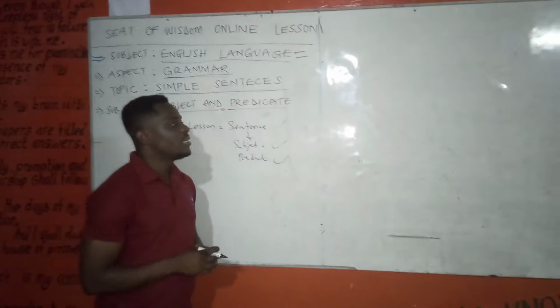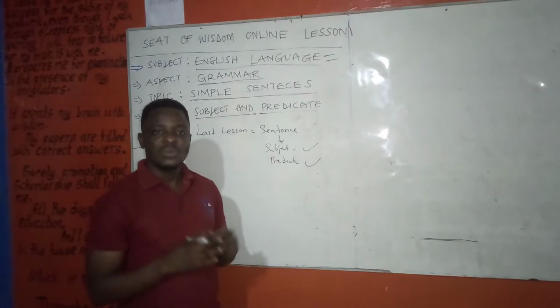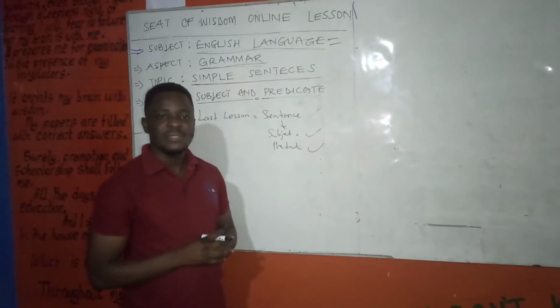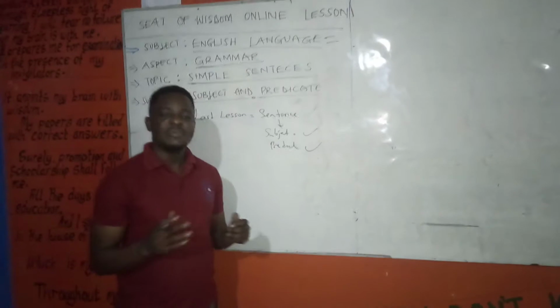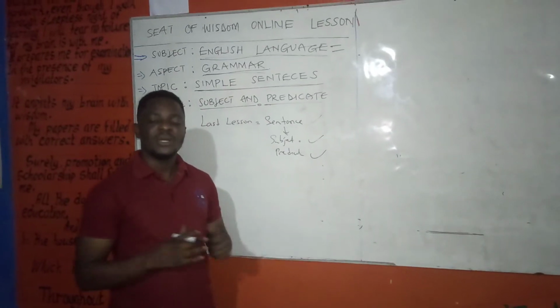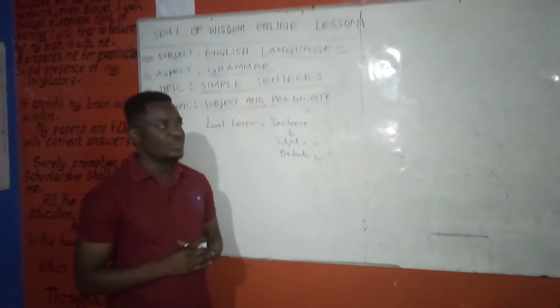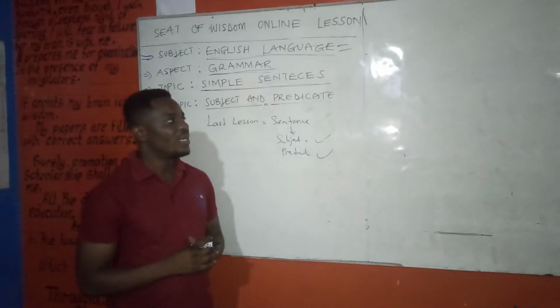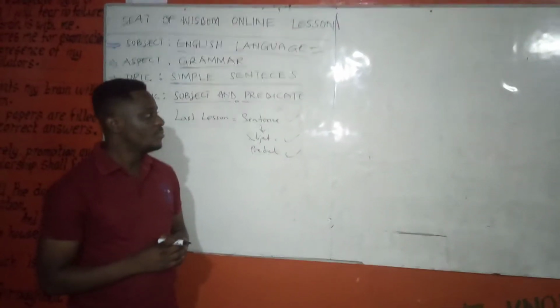At the end of this lesson, it is my hope that you should be able to construct a simple sentence. You should be able to identify subjects wherever you find one, and also the predicate in any sentence you come across. It is my hope that sentence construction will just be easy for you.